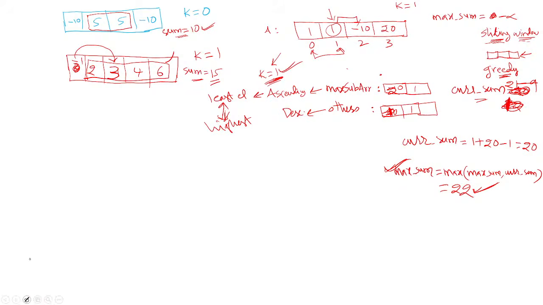So repeat the process. Next time take the next three elements. Now consider these three elements, arranged in ascending order: minus 10, 1 and 1. Remaining elements means only 20 is present. What is the current sum here? Current sum is minus 8 here. Check if swap is possible. Yes, replace this 1 with 20 and minus 10 goes here. What is the current sum here? Current sum is 22. So update the max sum. Max sum is again 22 only.